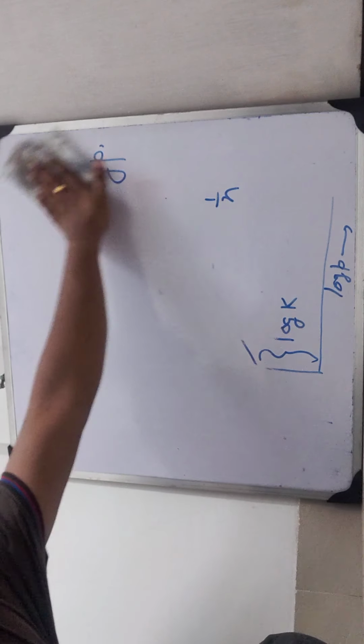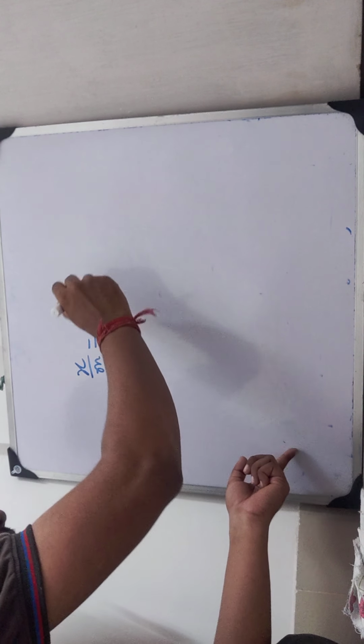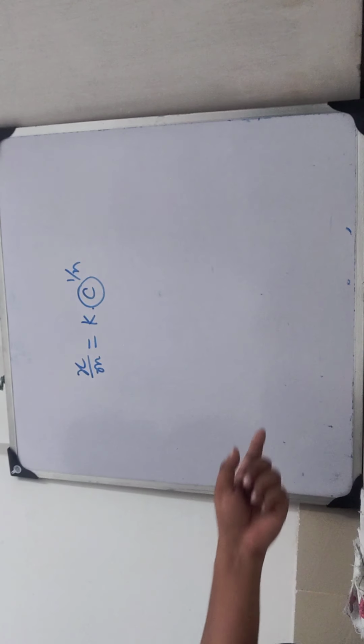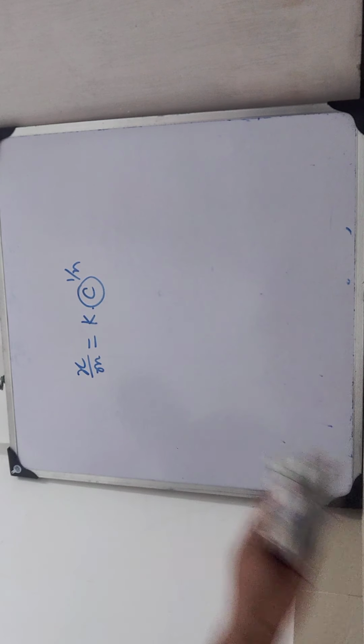Okay, and this theory is also true for the solution, not only for gases. For the gases, the one and only most important property is pressure, but in case of solution, the one and only most important property is concentration. So we can express the same equation as k into c to the power 1 by n, just changed p into c, because we are discussing the solution. We can do the same whole process to get a relationship in case of a solution.